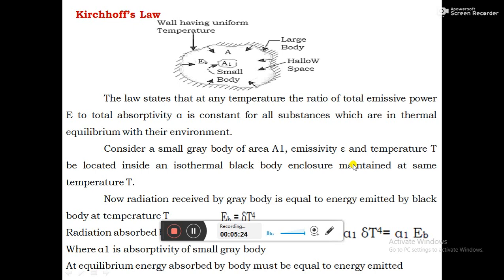But it is a gray body. It doesn't absorb all the radiation that falls on it. Only a black body absorbs all the radiation. Therefore, the radiation absorbed by the gray body is given by alpha 1 into sigma T to the power of 4, where alpha 1 is the absorptivity of the gray body, or alpha 1 into E suffix b.